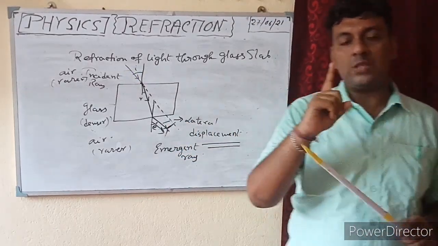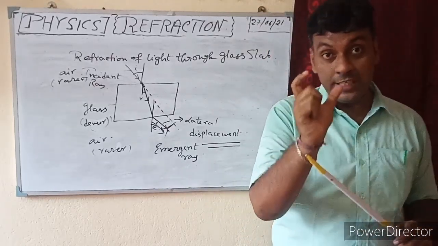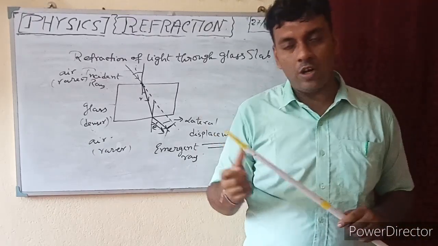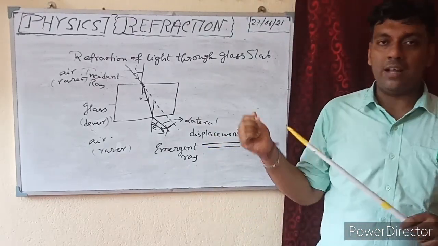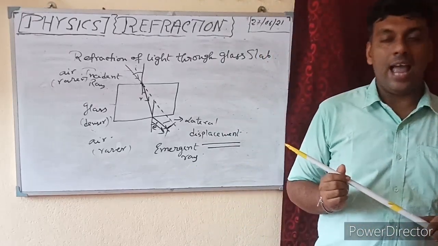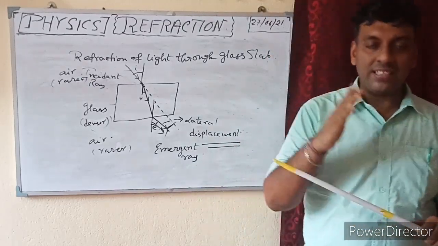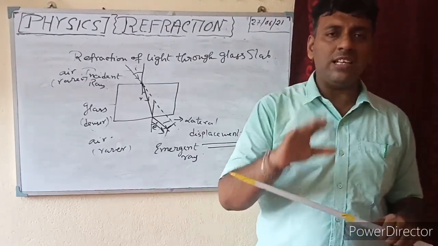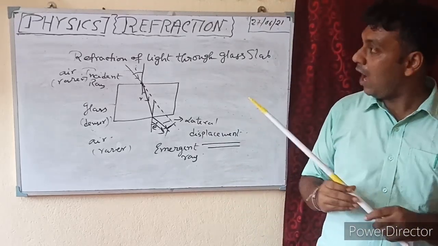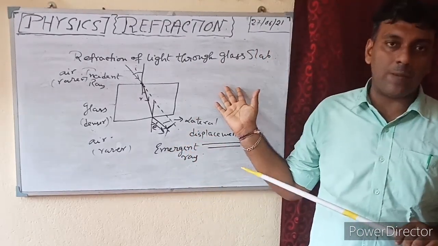Lastly, there is one application of refraction of light, that is called dispersion of light. But in my next video, I will continue this chapter and I will discuss the dispersion of light as well as the different types of lens, convex lens and concave lens. All things I will tell in my next video. So today till this much. Hope you all understand the basic concept of refraction of light.